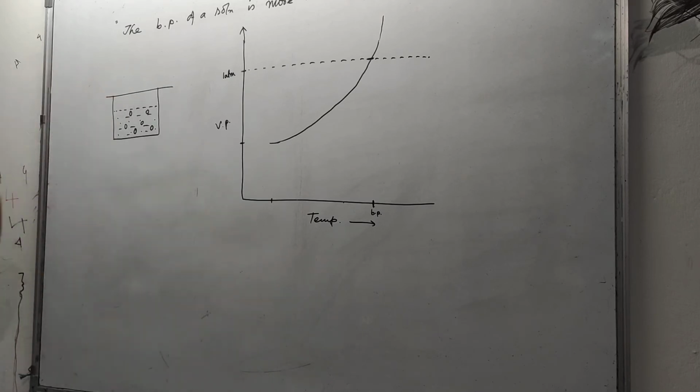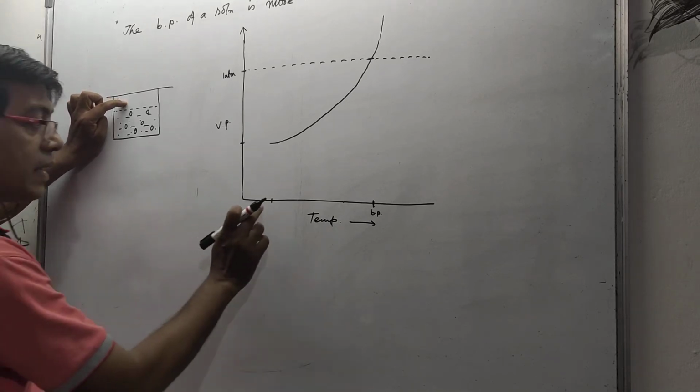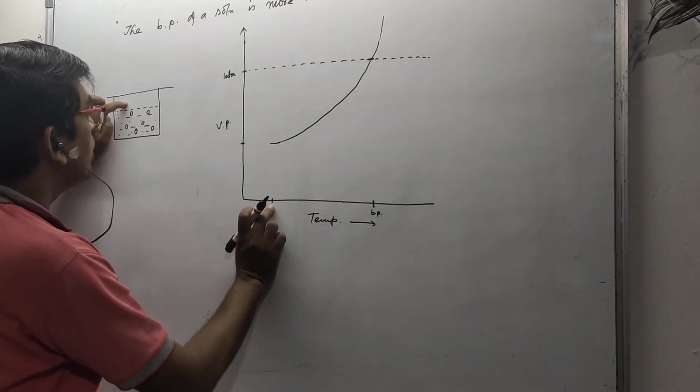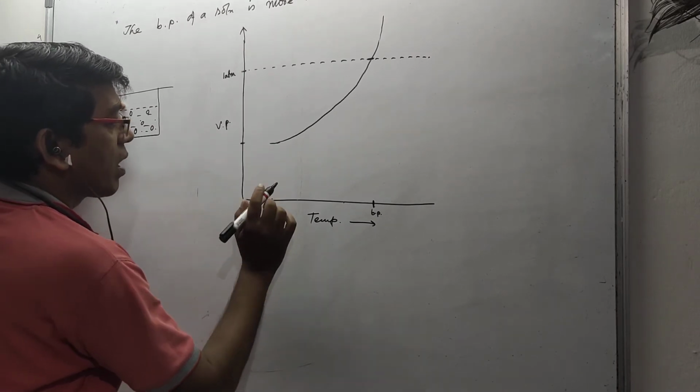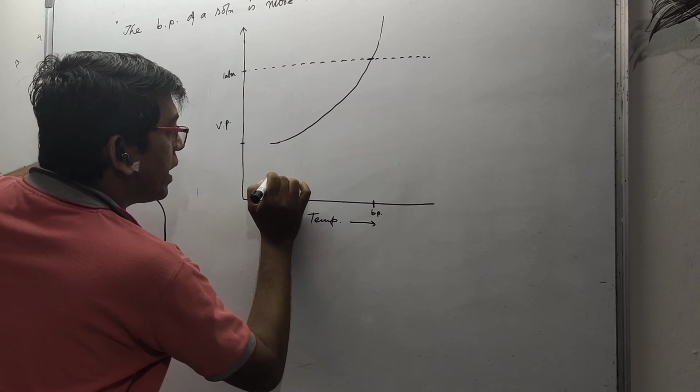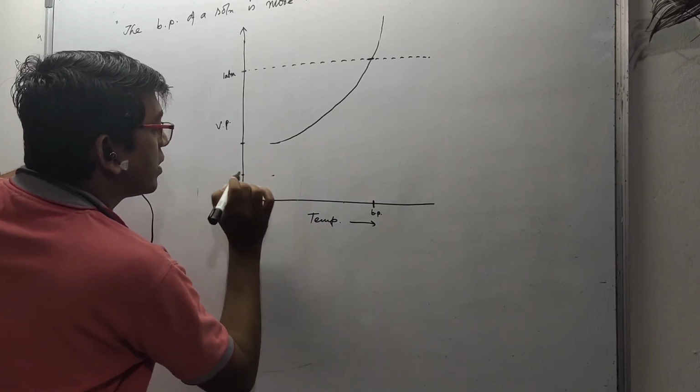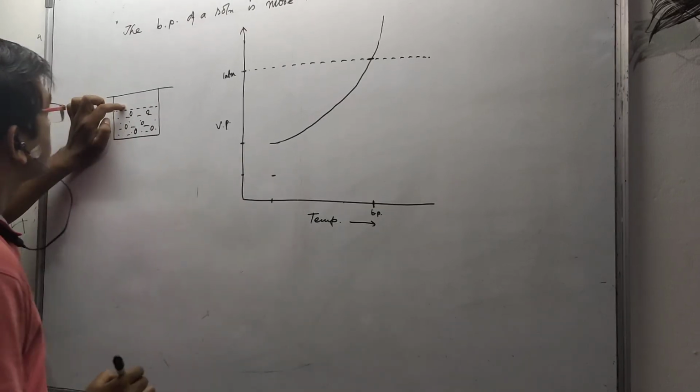As a result, vapor pressure at this temperature will be less than here. So here the vapor pressure will be a little less, say the region is this.